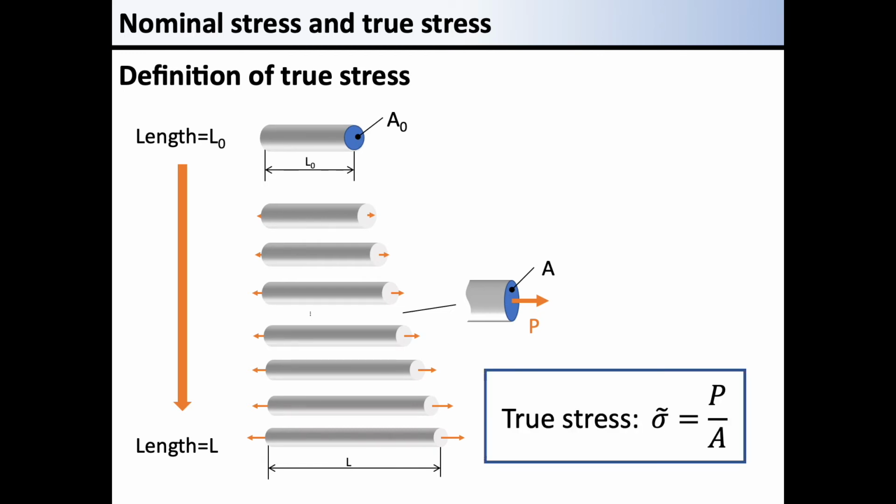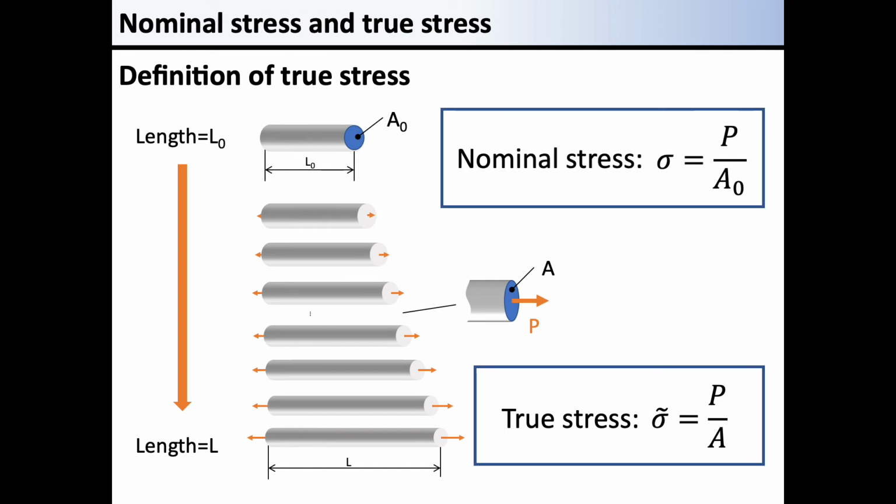You may notice that we need to divide the load P by the reduced cross-section area A in order to calculate the stress more precisely. This stress is called the true stress, defined by the following equation. The quantity which we have called stress so far has been the nominal stress. After getting familiar with this explanation, you may think that the stress, or nominal stress, which we have been using, is a bit rough. But it is not actually the case.